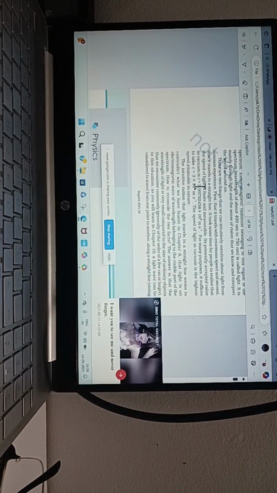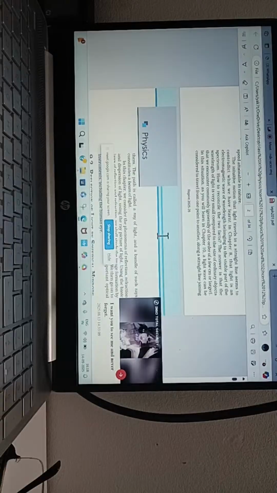The speed of light is found to be so much after so many decimals, but that is rounded to 3 into 10 to the power of 8. Okay. Then after that,